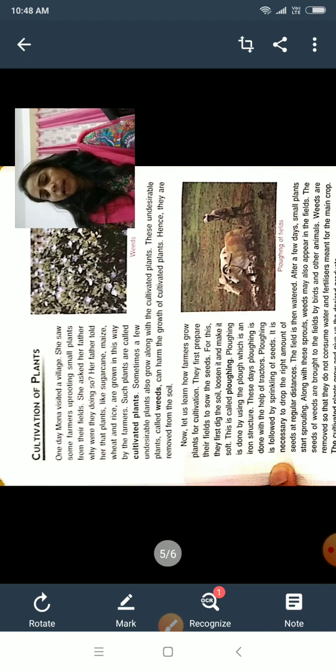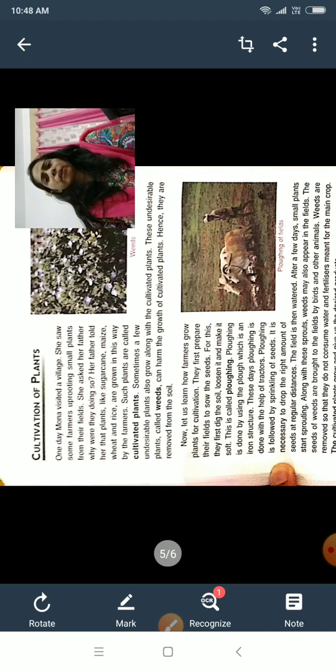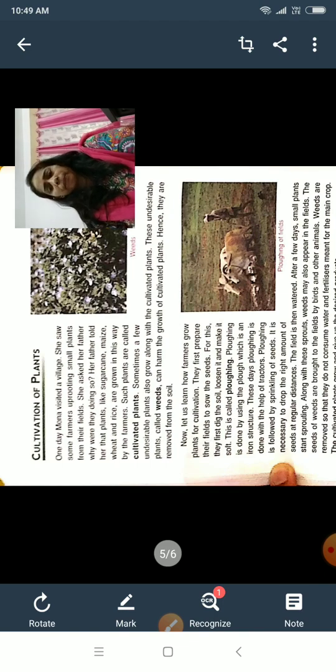Okay, and now this is a very short chapter. In this chapter, only 2 or 3 terms you have to know. That is, one is the cultivated plants, and second is the weed and the plugging. As I have told you, what is plugging? Plugging means to make the soil soft and loose by digging the soil.